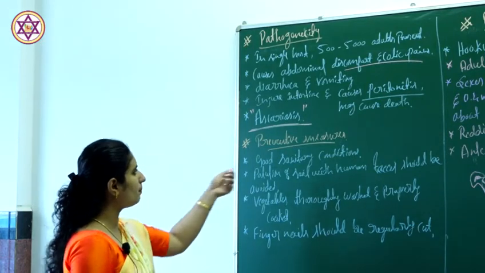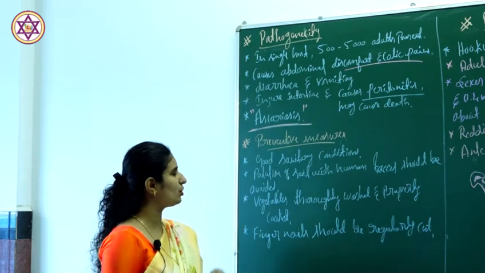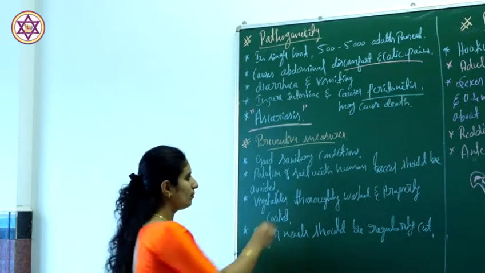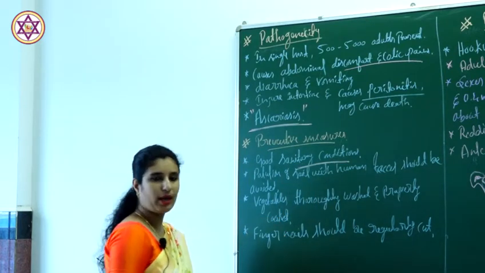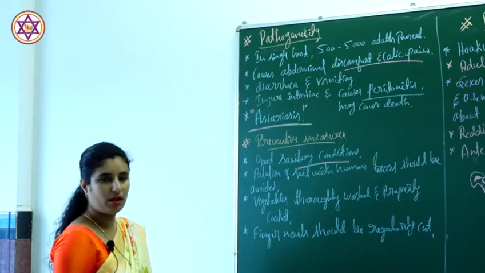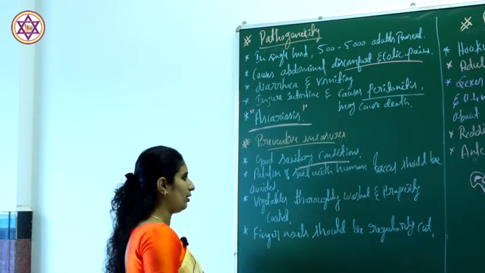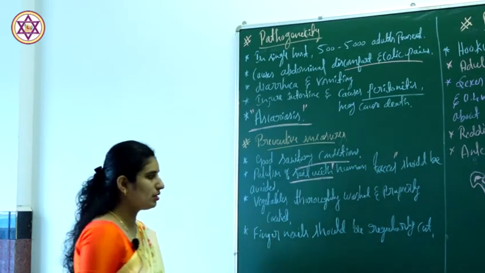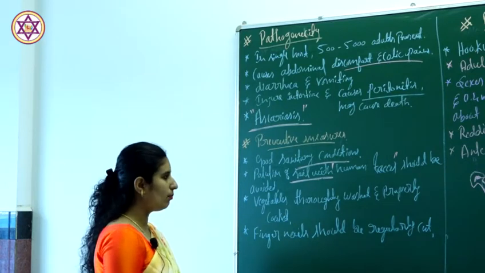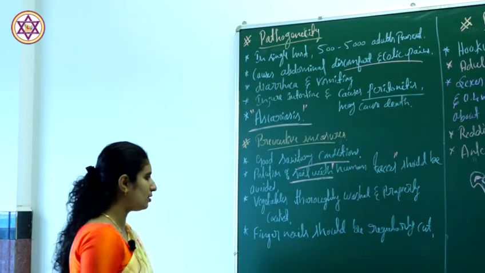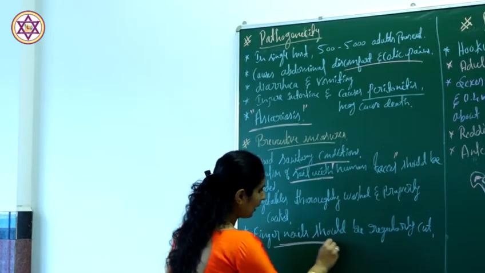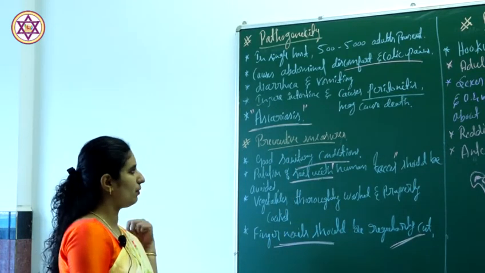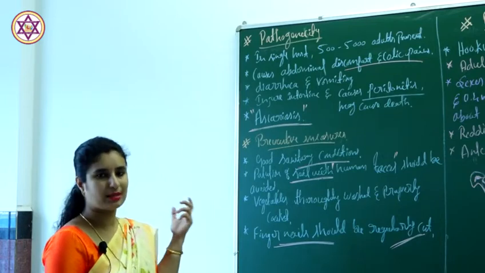Coming to the preventive measures, one is maintaining good sanitary conditions. Pollution of the soil with human feces should be avoided. Vegetables should be thoroughly washed and properly cooked before consuming, and fingernails should be regularly cut and always kept clean. These are a few preventive measures for this worm, Ascaris lumbricoides.